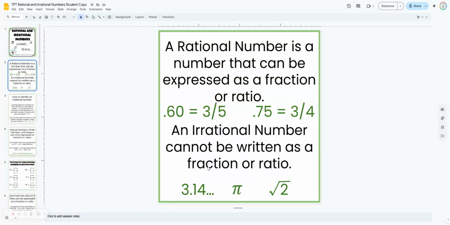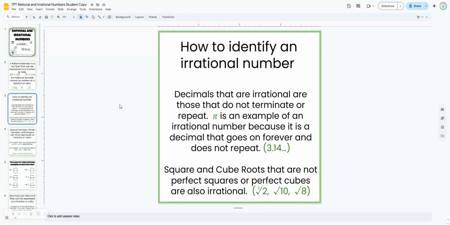An irrational number cannot be written as a fraction or a decimal. So for example, a decimal that goes on forever and does not repeat, does not terminate. Pi is an example of that. Or a square root or cube root that cannot be simplified to a whole number. So it explains that in a little bit more detail in the next slide.